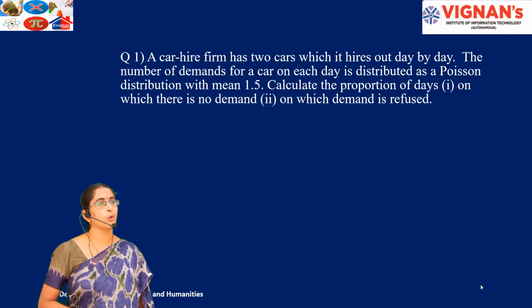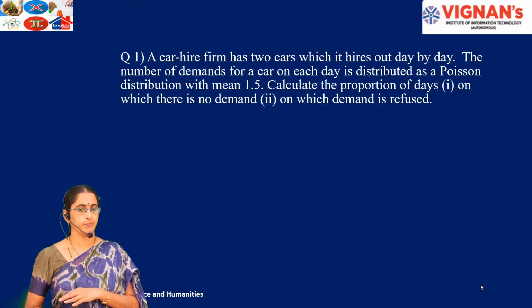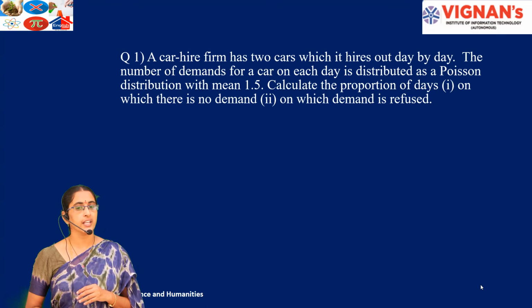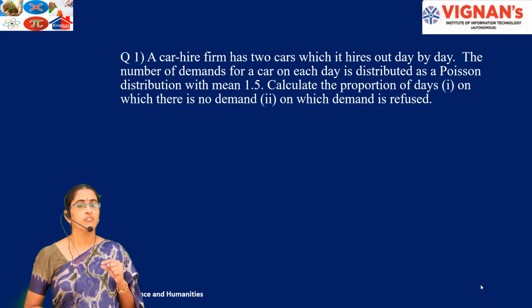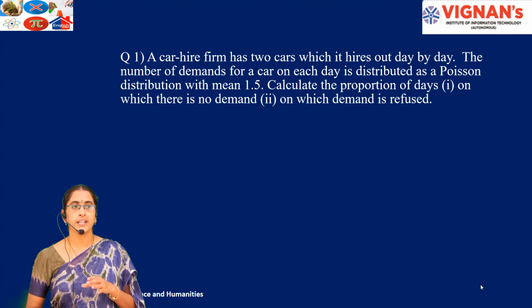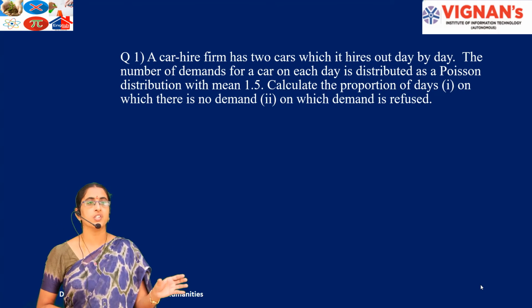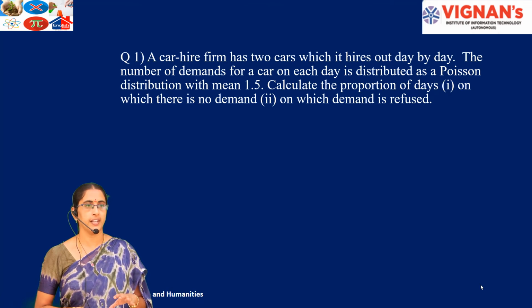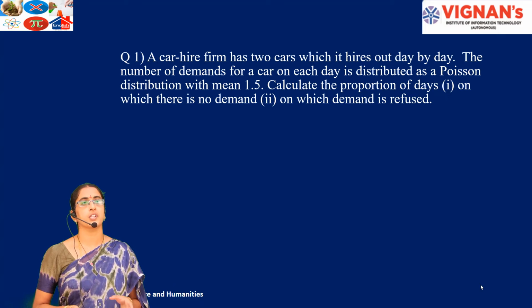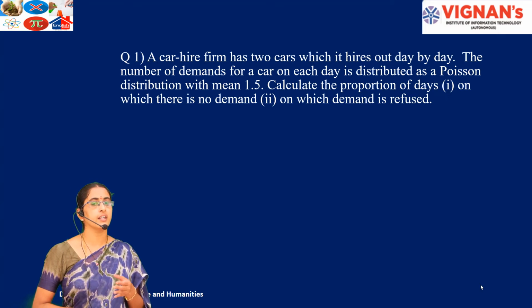Now let us see one problem on this. A car hire firm has two cars which it hires out day by day. The number of demands for a car on each day is distributed as a Poisson distribution with mean lambda. Remember, in Poisson distribution problems they always mention the average rate of the experiment, whereas in a binomial distribution they mention the probability of success or failure, like probability of defective or non-defective. Here it is given as 1.5.